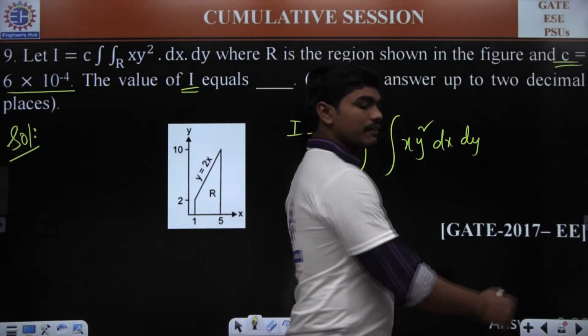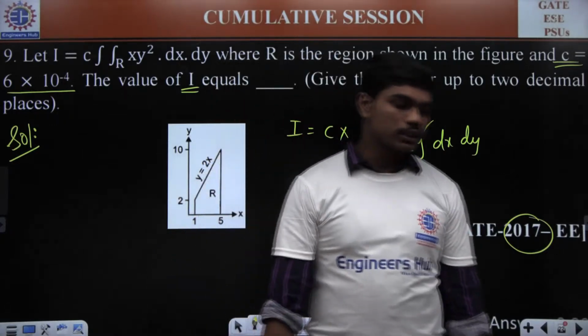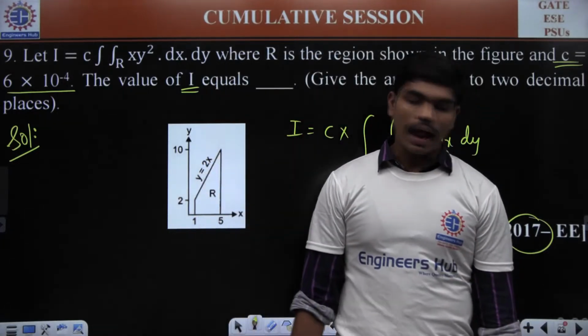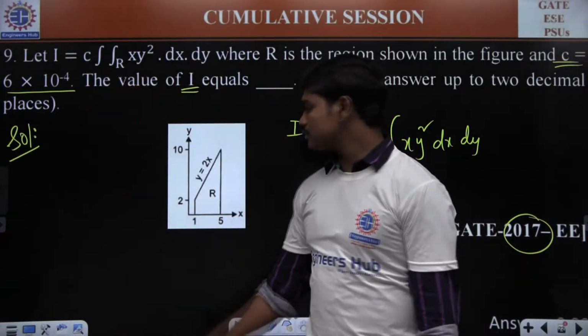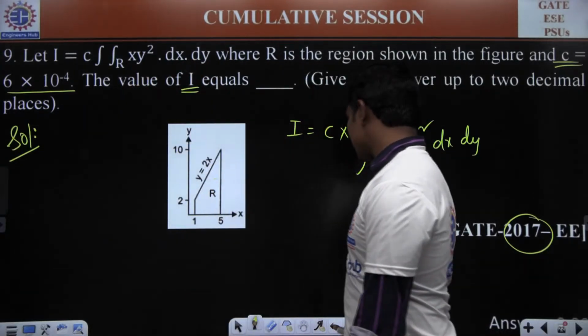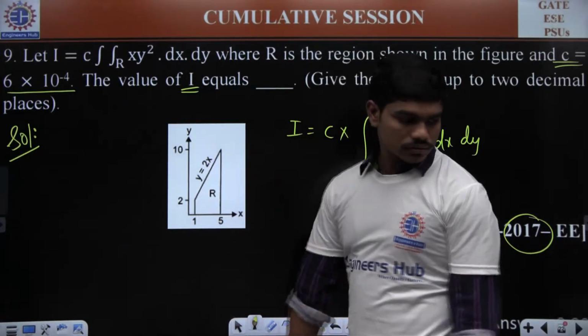It's a question from 2017, one of the recent years. So, please try to solve this. I is some integration which is given by some constant multiplication into double integral over this region which is bounded by these curves. Y is equal to 2x, then x is equal to 1, x is equal to 5, and of course x axis. So, you can tell.